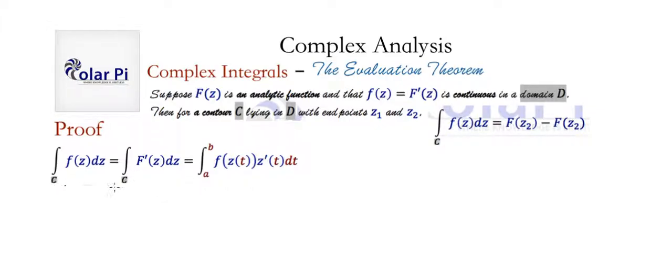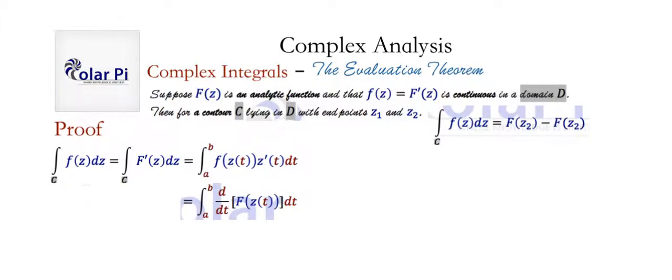And of course, this here is the same as this here, because we claimed here that little f of z is equal to the derivative of capital F of z. Yeah? Okay. But then, this in turn means that we could rewrite this in this fashion if we so chose, right? And that's just saying that the derivative of capital F of z of t is little f of z of t times z prime of t, right? That's all we're saying here.